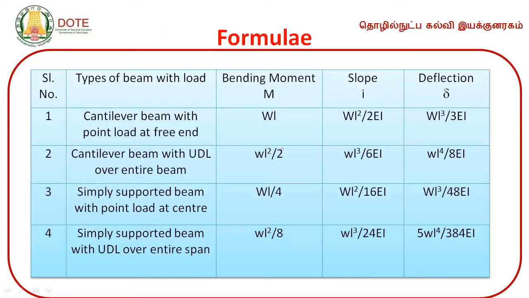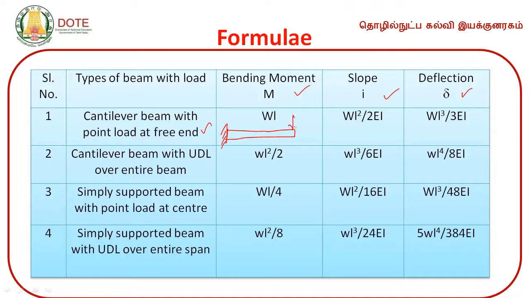So these are the formulae used to calculate the value for moment, slope and deflection for different types of beams loaded with different types of loads. First, a cantilever beam with the point load at the free end. Cantilever beam, it is supported at one end and free.